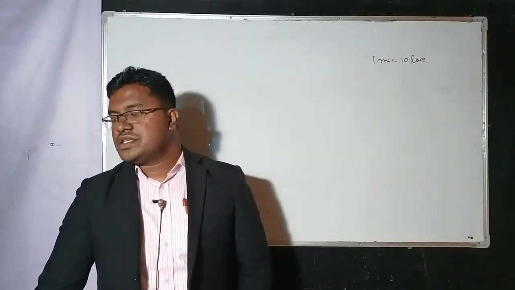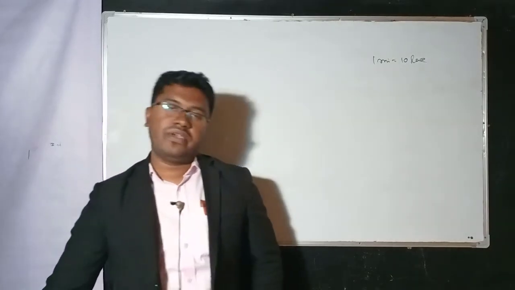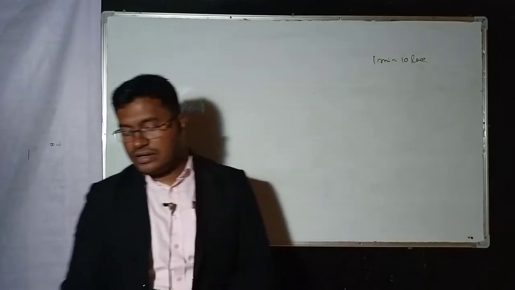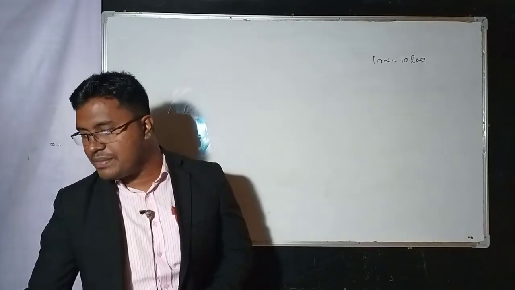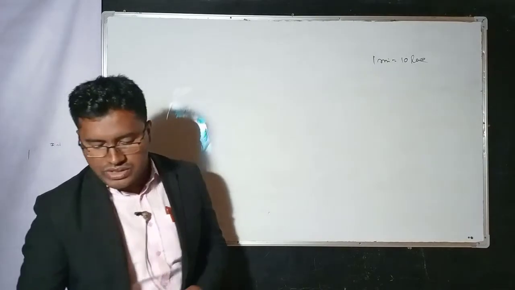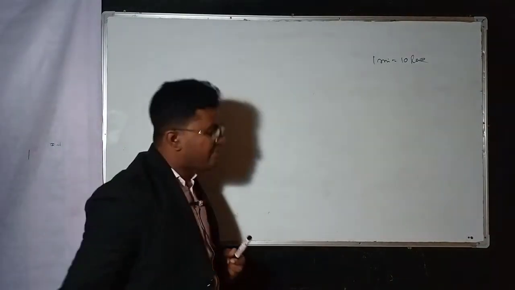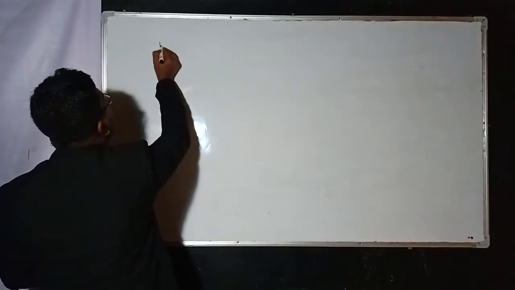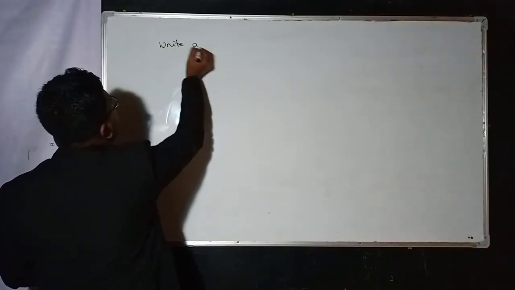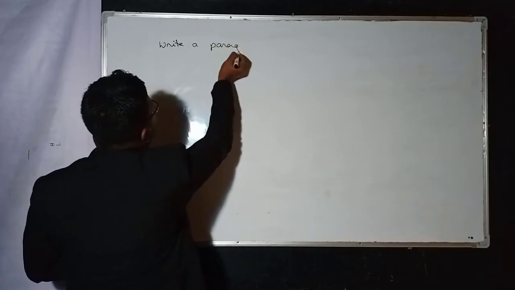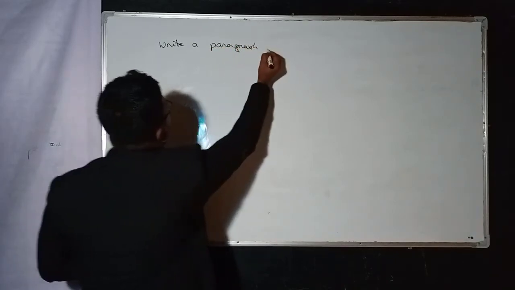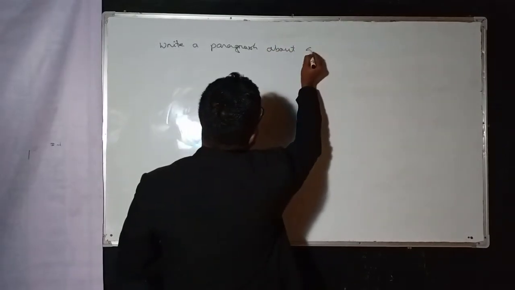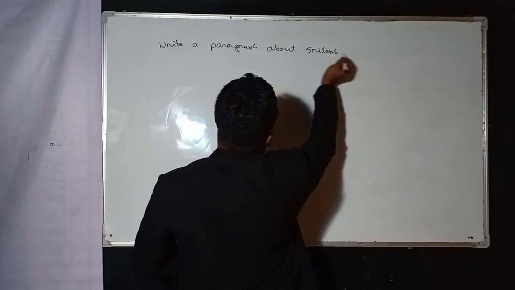Okay, my dear students, no more today. Hope all of you are fine. You will be greatly benefited from these classes. And our next class assignment is about Sri Lanka. Write a paragraph about Sri Lanka.